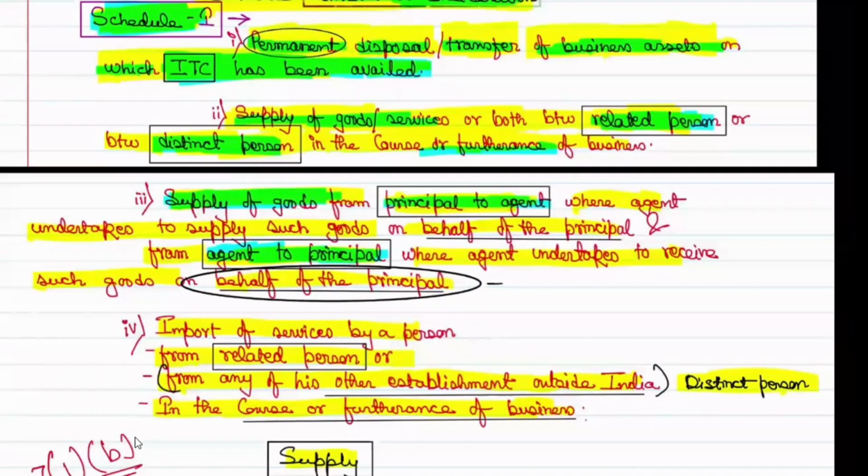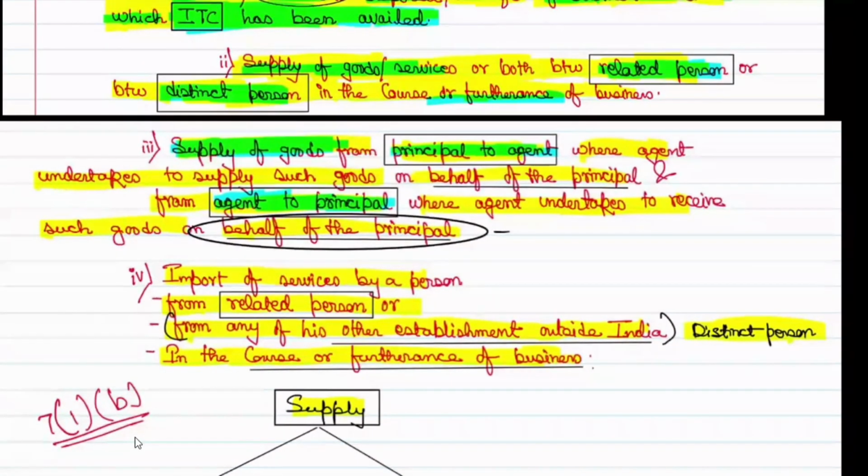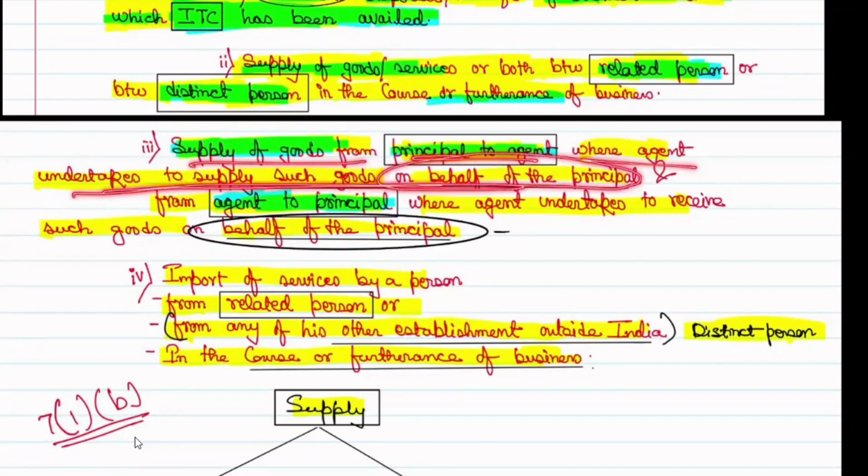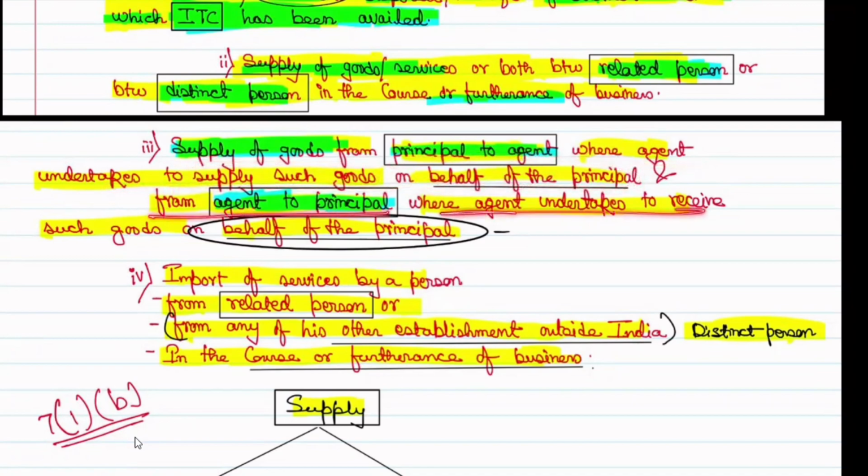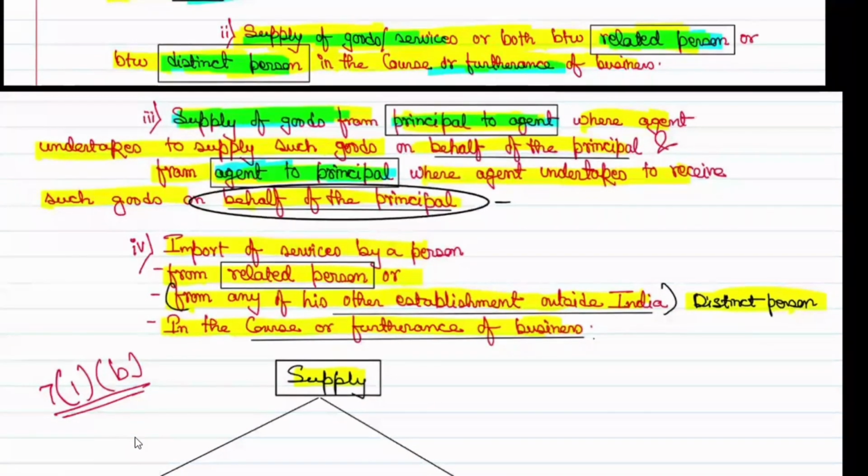Okay, so the third point is done, which says: supply of goods from principal to agent, where agent undertakes to supply such goods on behalf of principal, means own invoice, and from agent to principal, where agent undertakes to receive such goods on behalf of principal. Correct? It is done. Now the fourth point, we have already read something related to it.